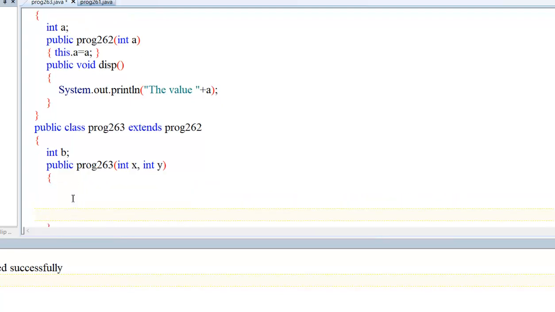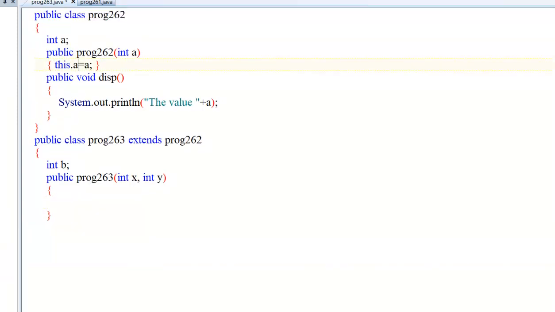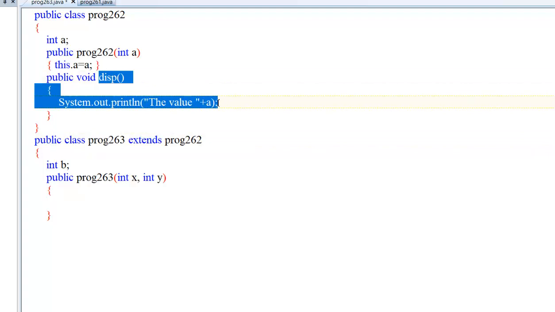Now see, when I call this, this is inheritance. Program262 is a super class, Program263 is a subclass, and you know in inheritance we can access this value.